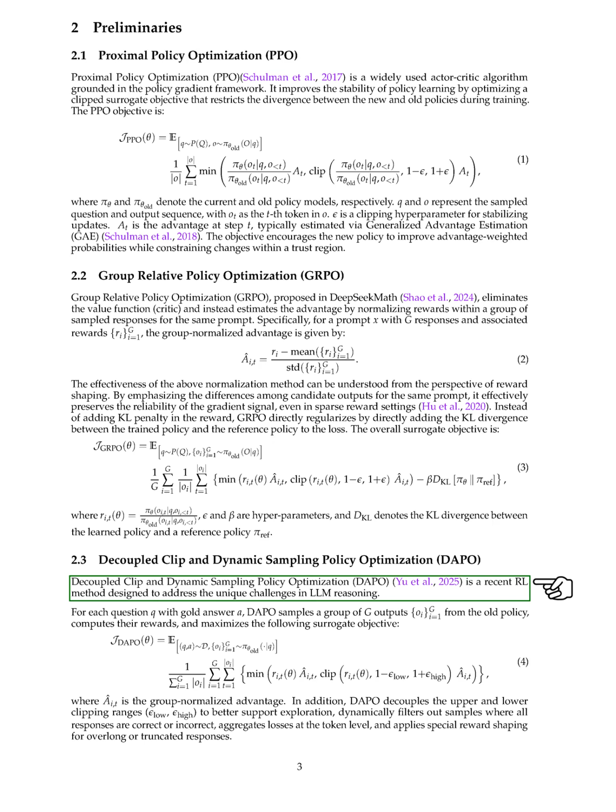DAPO separates the upper and lower clipping limits to enhance exploration, filters out samples where all responses are either correct or incorrect, aggregates losses at the token level, and applies special reward shaping for overly long or truncated responses. We then outline various reinforcement learning techniques that help stabilize optimization, reduce variance, and speed up convergence in LLM reasoning tasks.